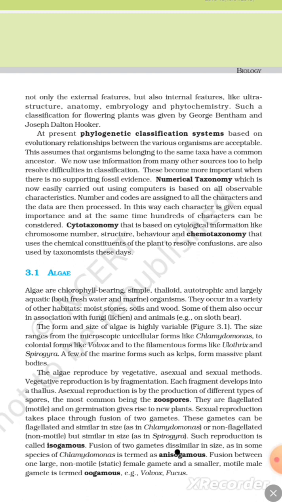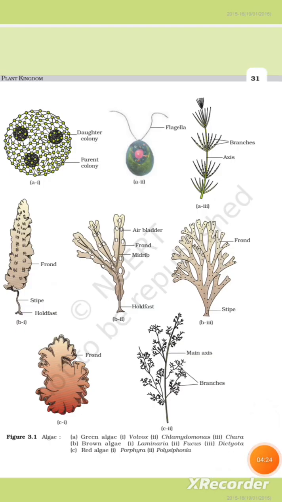Fusion of two gametes dissimilar in size, as in some species of Chlamydomonas, is termed anisogamous. Fusion between one large, non-motile, static female gamete and a smaller, motile male gamete is termed oogamous, for example Volvox and Fucus. Figure 3.1 Algae. A. Green algae: Volvox, Chlamydomonas, Chara. B. Brown algae: Laminaria, Fucus, Dictyota. C. Red algae: Porphyra, Polysiphonia.